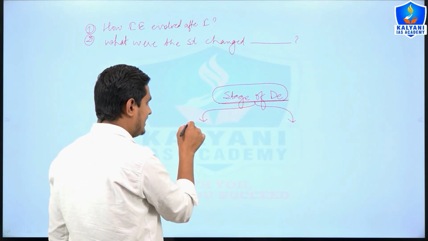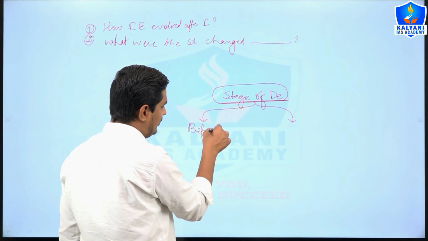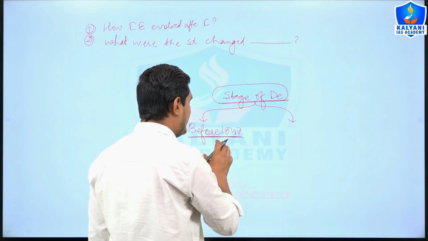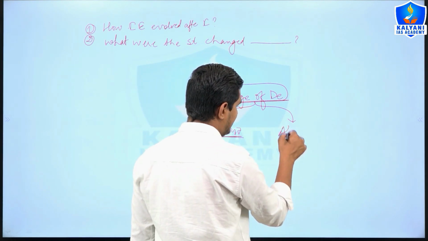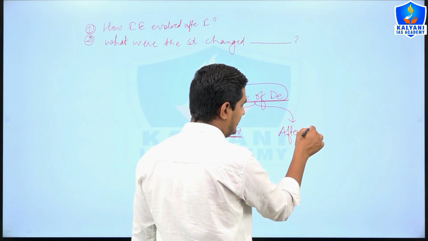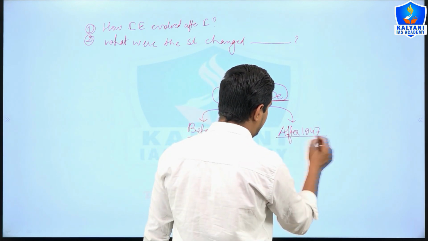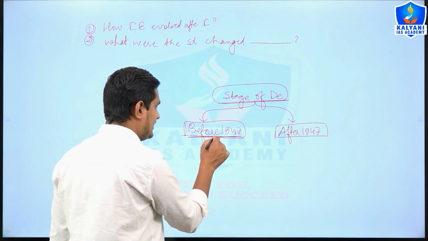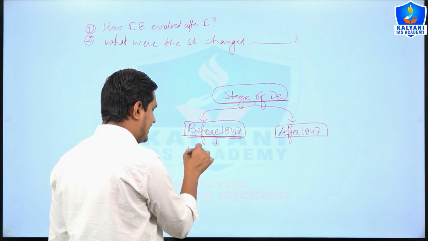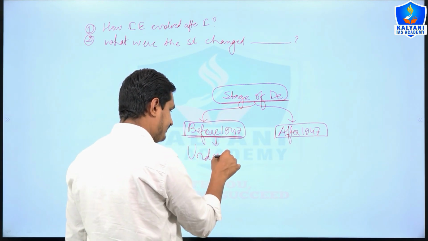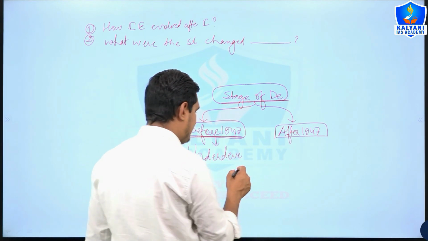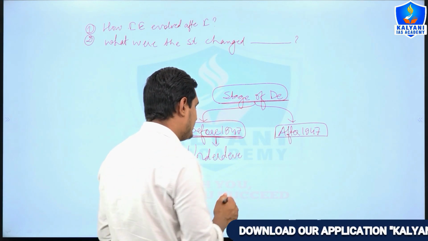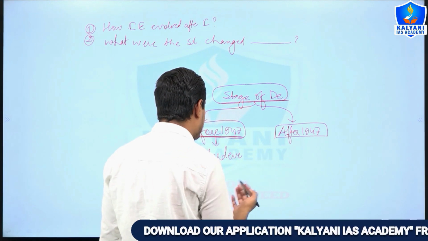For example, that first will be the status of the Indian economy before 1947 and the status of the economy after 1947. And you need to mention here clearly that before 1947 the status of Indian economy was underdeveloped, right? Because the development process was either in an initial stage or had not started in different sectors of the economy.